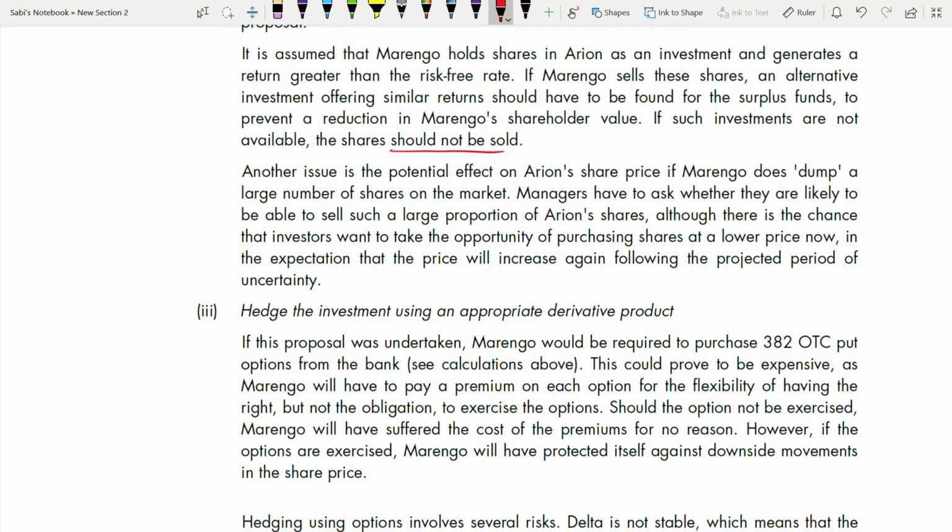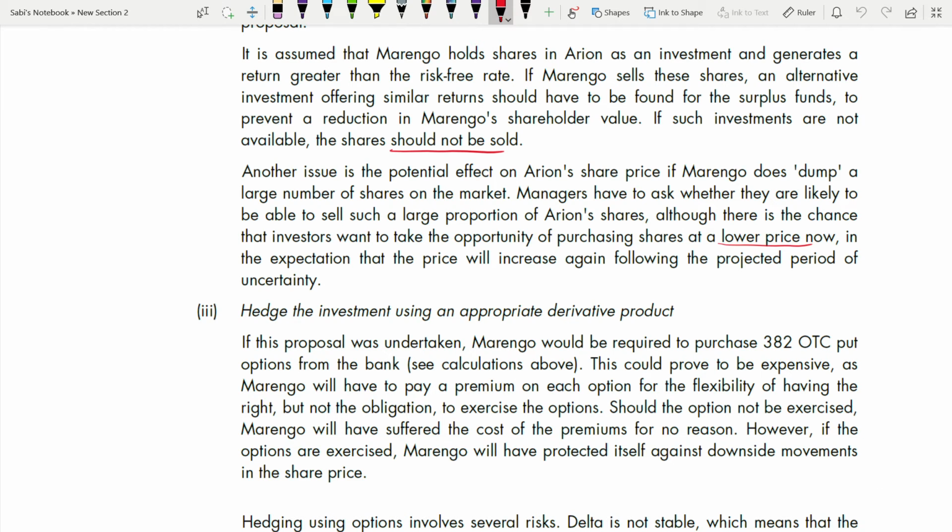So what they are saying is, another issue is, let's assume I want to sell all the shares in a company. Is it possible for me to sell such a large amount of shares at once, in one go? Who will buy the shares? I should have a buyer also, right? It's not that I want to sell and I will have a buyer. The buyer also has to agree. But looking at this case, there is an opportunity that buyers will buy now from me, because of the lower price now. This is also picked from the case study.